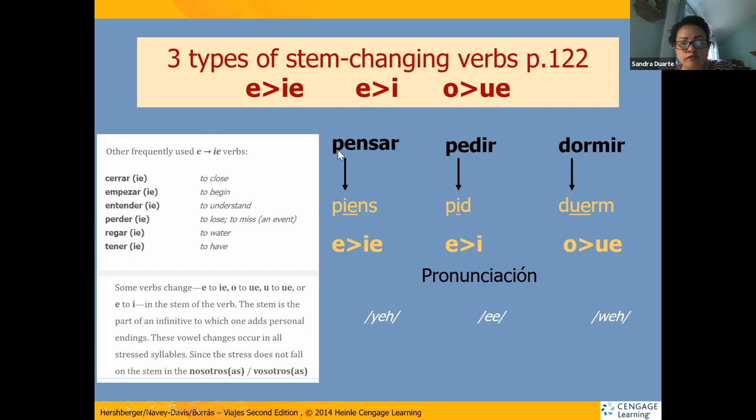So the pronunciation from pensar to piensa, pedir changes to pide, and dormir to duerme, okay? Other frequent verbs to use with the E to IE change are cerrar. Cerrar means to close. Empezar, entender, perder, regar, tener. These are also in your book.